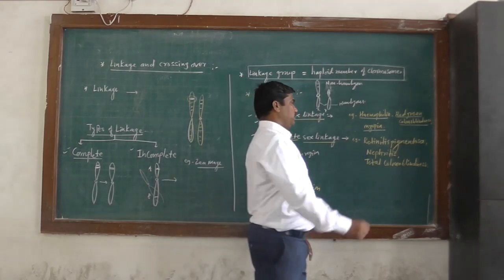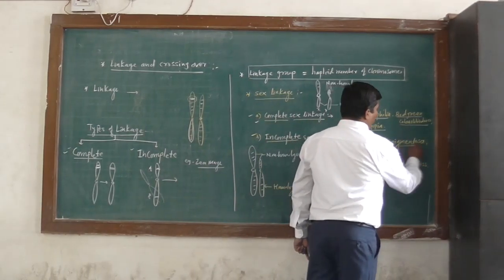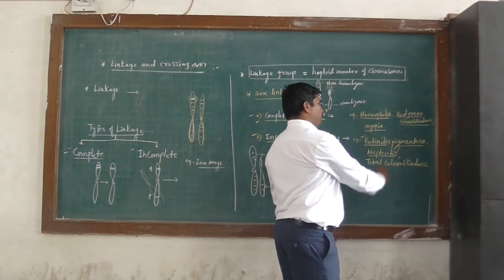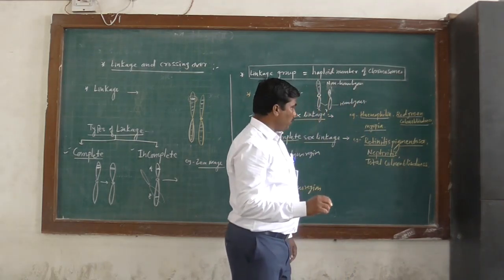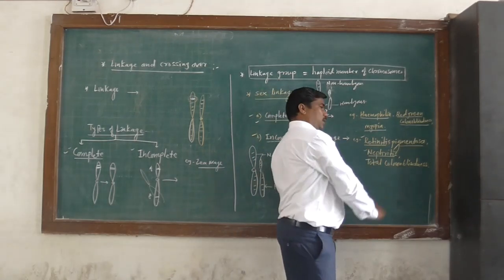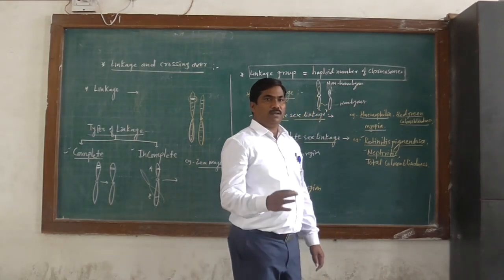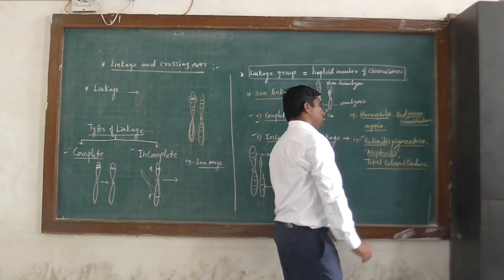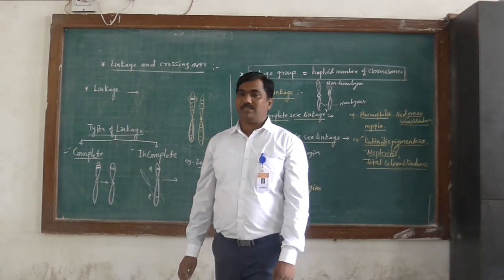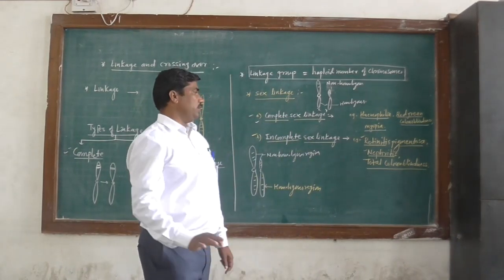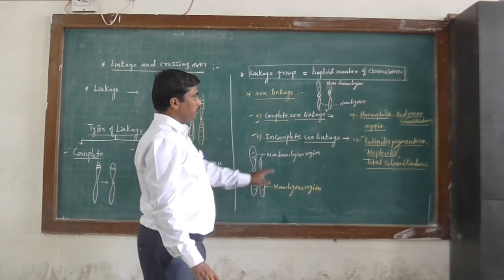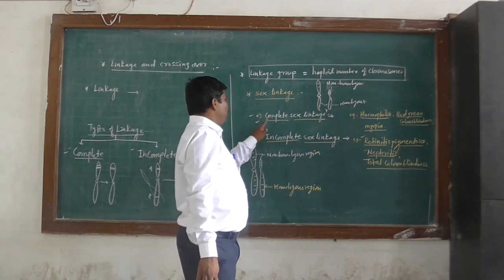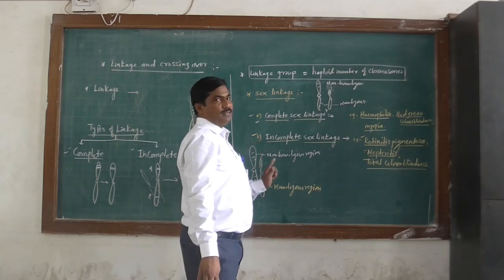Examples of incomplete sex linkage are retinitis pigmentosa and nephritis. In retinitis pigmentosa, there is damage of the retinoids. In nephritis, the nephrons of the kidney get inflamed. And total color blindness, in which the rods and cone cells are not developed within the retina of the eyes. So these are the examples of incomplete sex linkage.